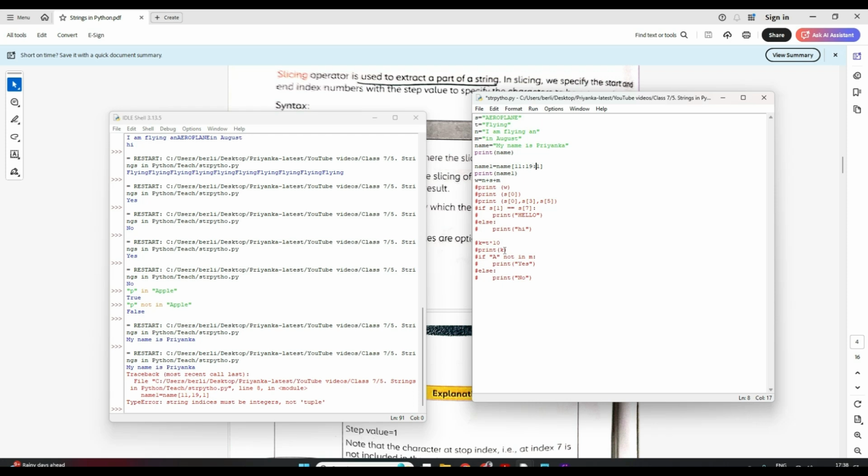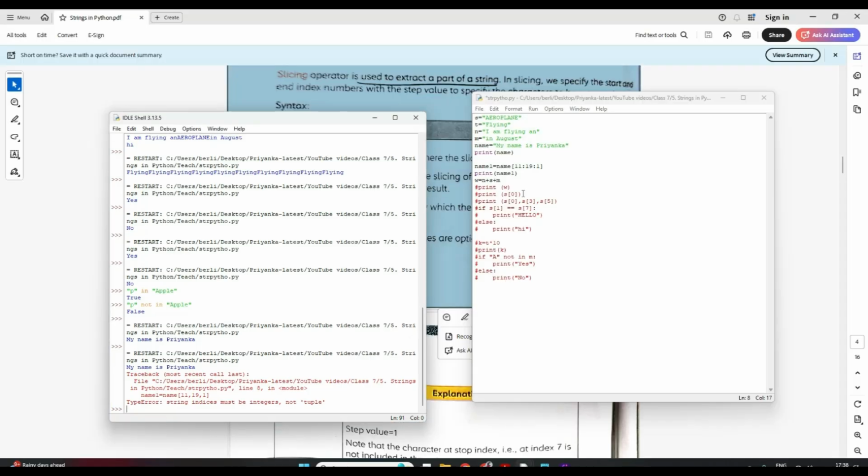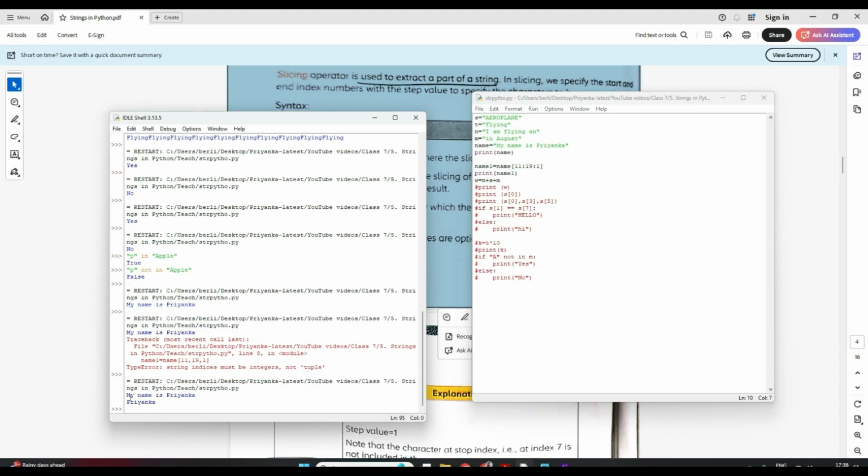It's not a comma, it's a colon. Remember this. In range we have a comma, where we have start, stop and the step. But here in your slicing you have a colon. We don't give a comma here. Okay, now let's save and run and check. Okay, now see, my name is Priyanka. That is printed because of this print statement. And then in name 1, I am slicing from the 11th index till 18 index in the step of 1, and then I'm printing that. So it will give me Priyanka.